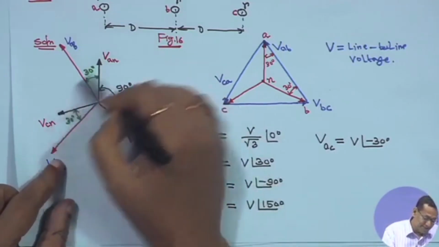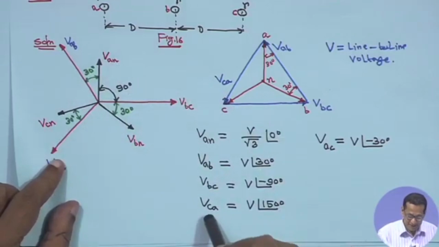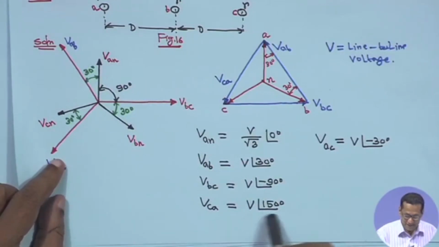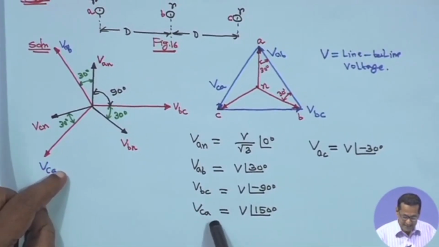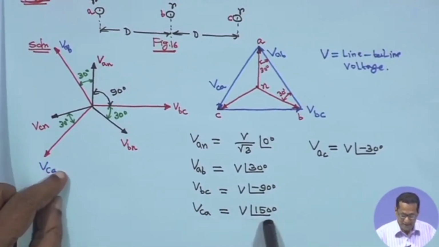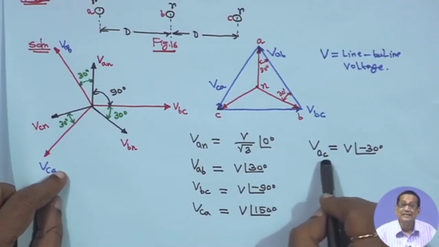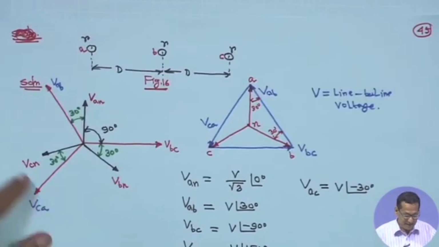Then VAC, which is needed, will be V angle minus 30 degree.